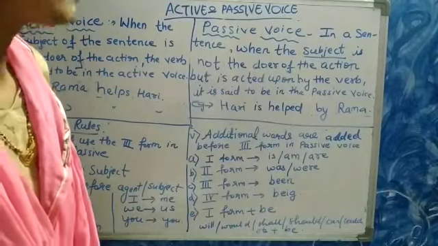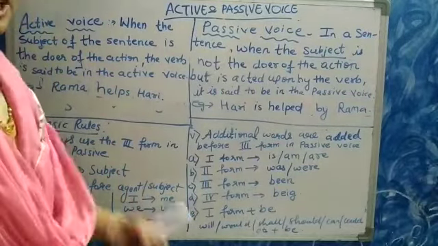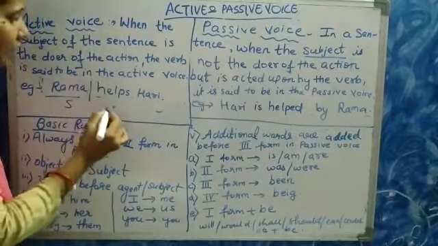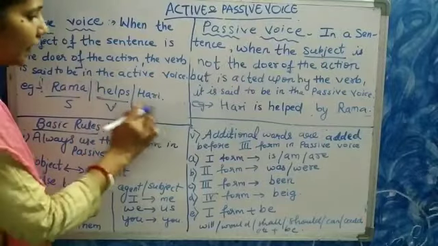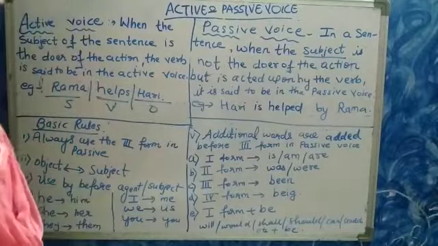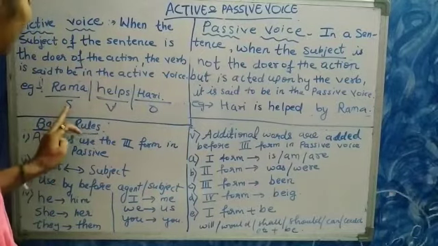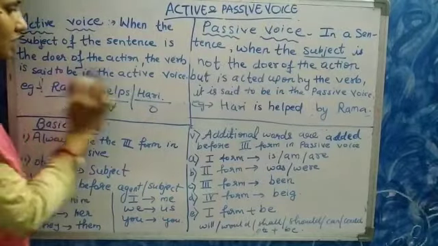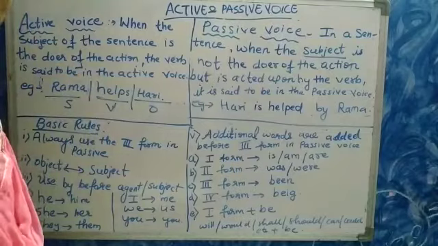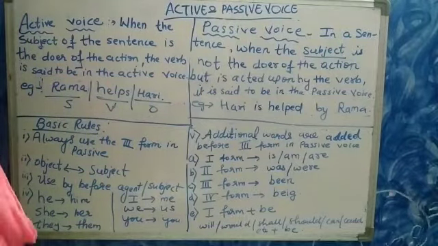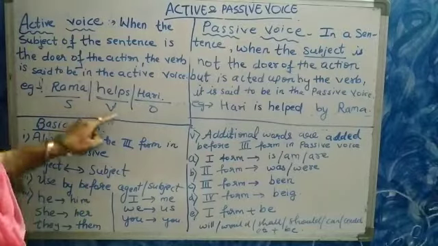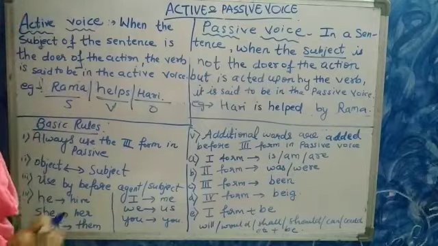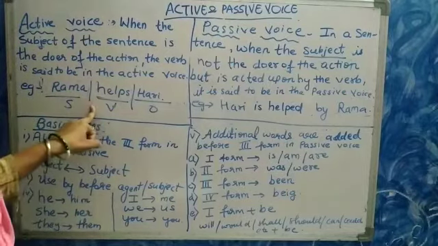Students, first of all, I would like to tell you that in our English language, in a sentence, first comes the subject, then verb, and then object. Without these three, a sentence is incomplete. So these three, subject, verb and object, play a very important role in completing a sentence. So let us start with it.